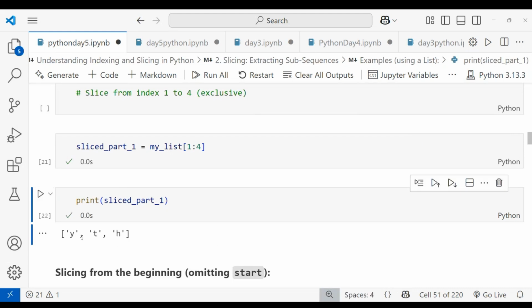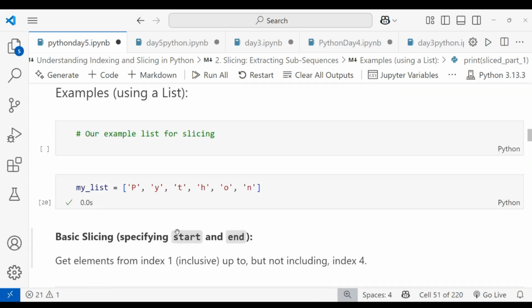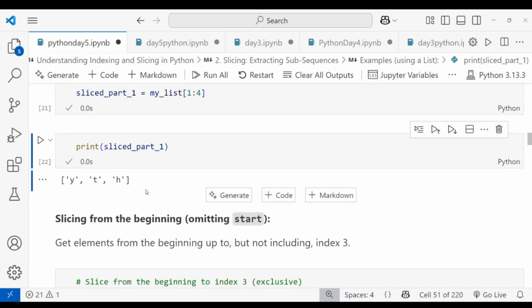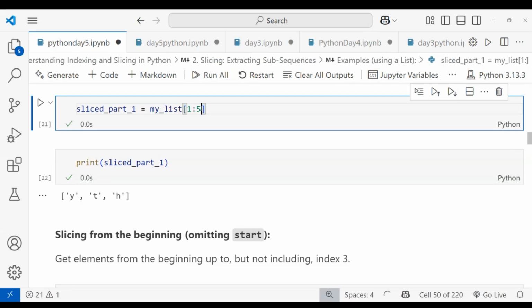You can see here, right? Y, T, H. The 4 I have given. Why am I not getting the element at 4? Why am I not getting 0? You can see 0, 1, 2, 3, and 4. In Python, when I give the end value, we have to use the end index plus 1 to get what I expected. When I give 6 in place of 5, I'll get the O also.